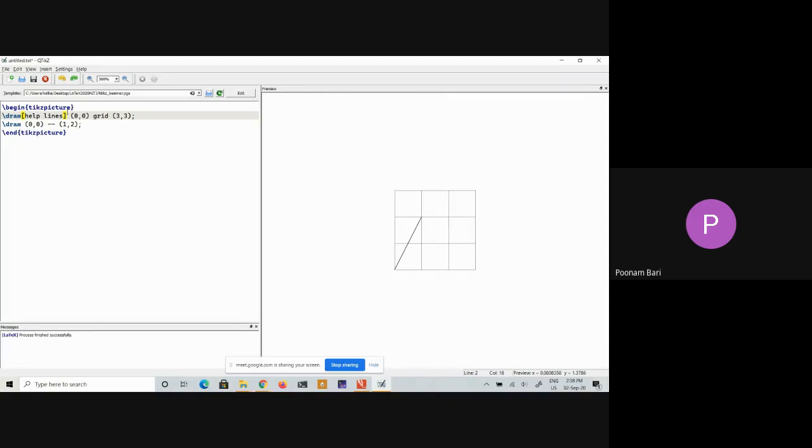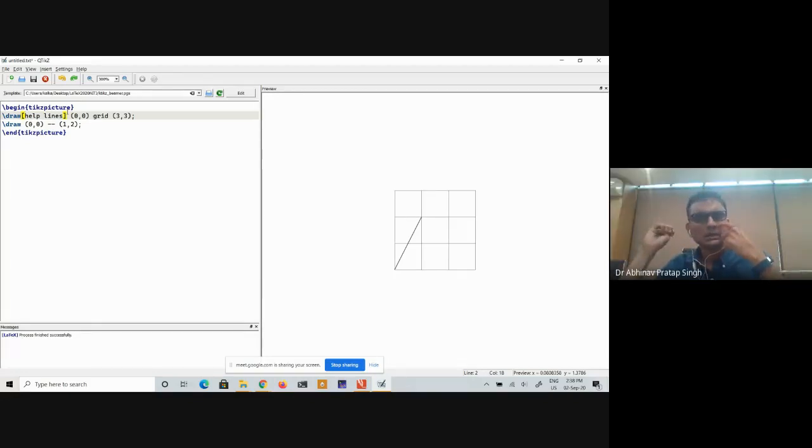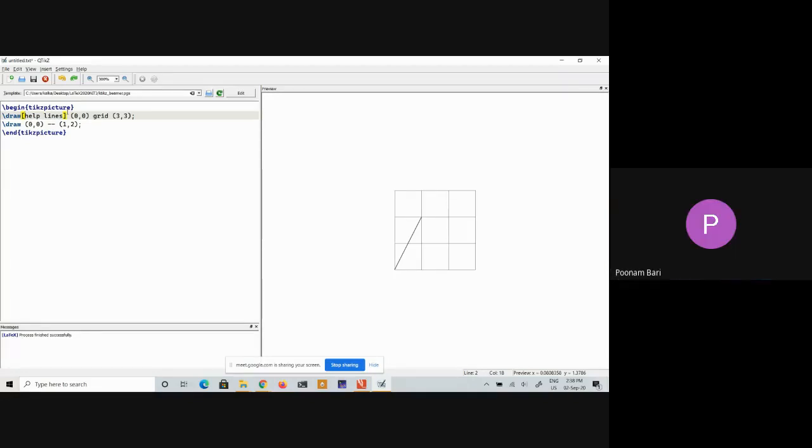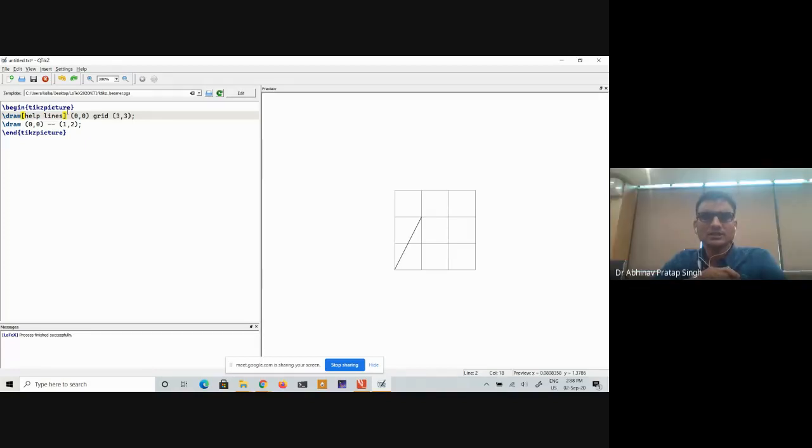Sir, if we have to add this in our document, which we have done in TeXstudio, then we can add this one command? Yes, we can do that.